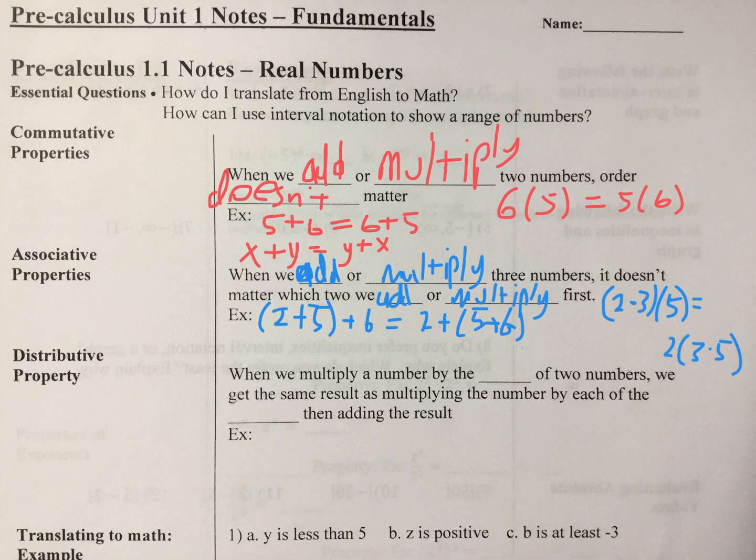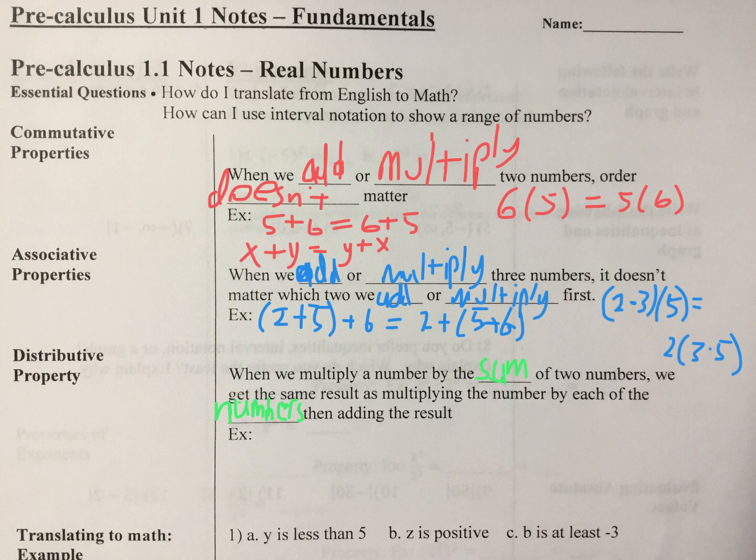All right, last property we're going to go over here is the distributive property, probably one you know well. It says when we multiply a number by the sum of two numbers, we get the same result as multiplying the number by each of the numbers, then adding them.